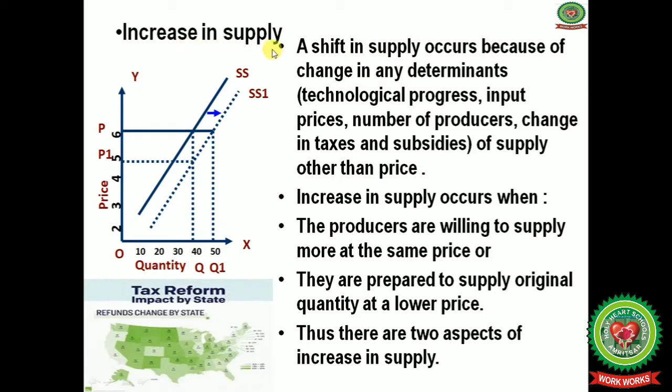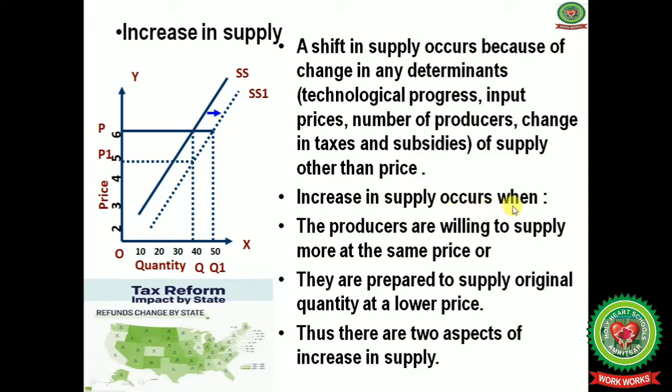First one is increase in supply. Suppose a shift in supply occurs because of a change in any determinants, that is, due to technological progress, input prices, meaning a change in the prices of raw material, wages and rent, the number of producers, or a change in the tax policy or subsidies, other than price. Price remains the same.